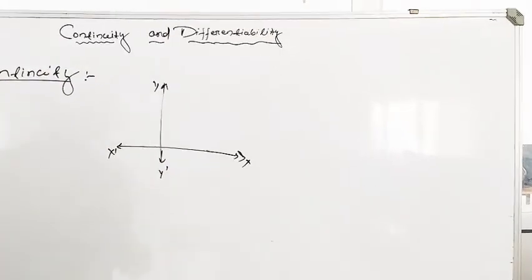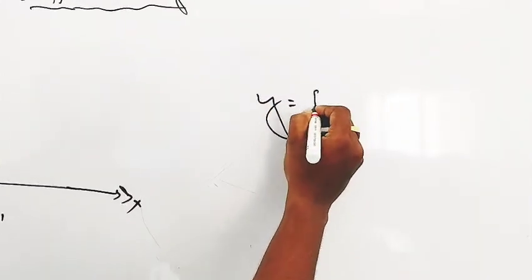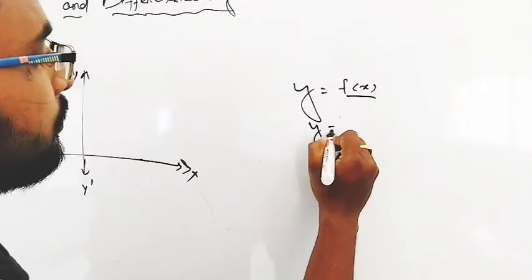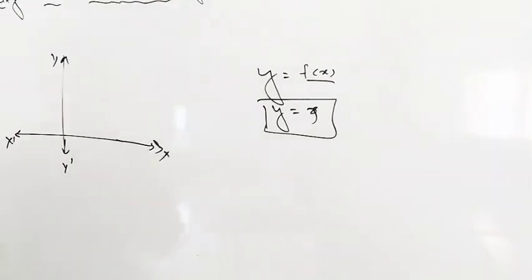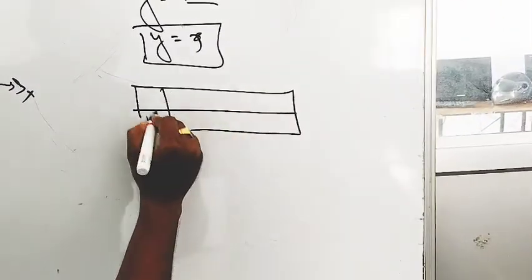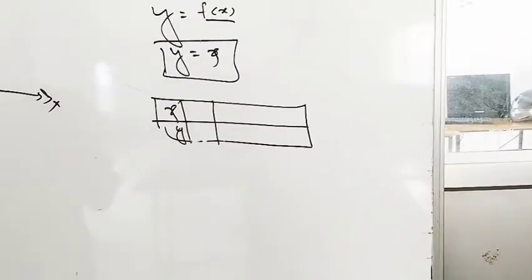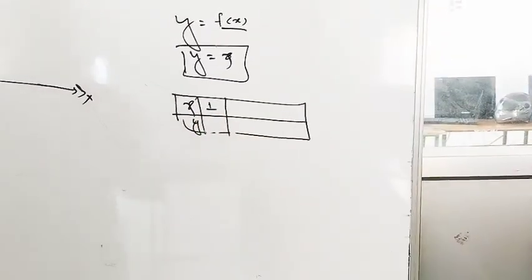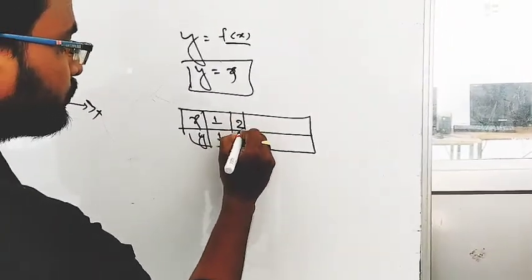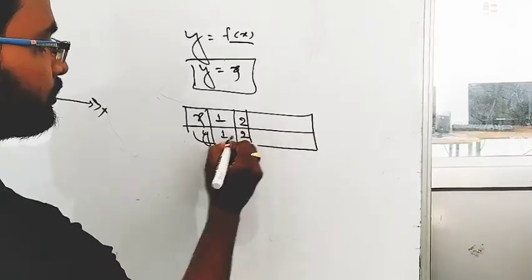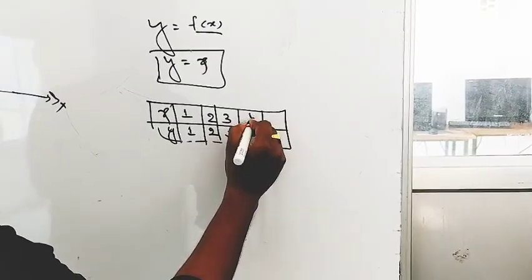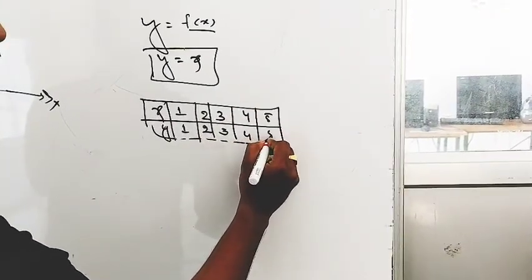Let there be a graph drawn as y equal to f of x, with the function f of x equal to x. Then the graph will be drawn by taking a table of x and y. If we choose x equal to 1, then y is also 1. If x equal to 2, y equal to 2. If x equal to 3, y is also 3. If x is 4, y is 4, x 5, y 5.